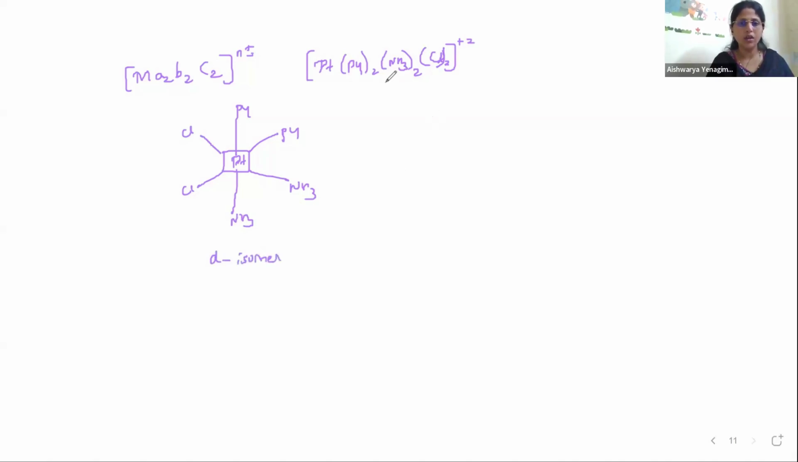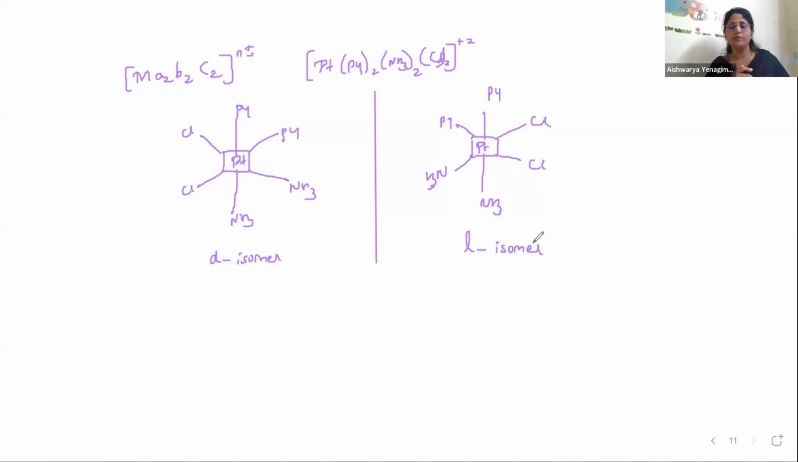Now let us see the mirror image. If we place a mirror here, what will be the mirror image of it? You are placing it in front of a mirror, so what do you get as a mirror image? Here we have Py, here we have NH3. Top doesn't change, Py. Bottom also doesn't change, NH3. Cl, Cl. This is L isomer, or L form.